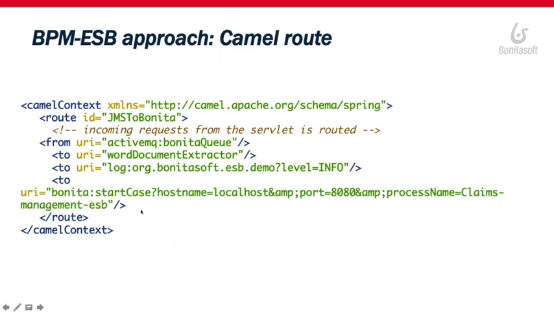I'd like to go quickly through one of the Camel routes that we have and show you how easy it is to design your routes. So here is the route that goes from a JMS queue to Bonita. Basically, we will have a route that consumes all the messages from the Bonita queue. We are using the out-of-the-box component called ActiveMQ, which allows us to consume messages from JMS ActiveMQ.